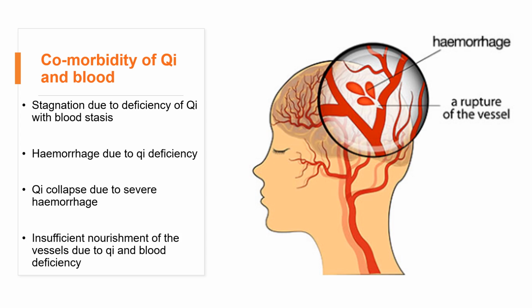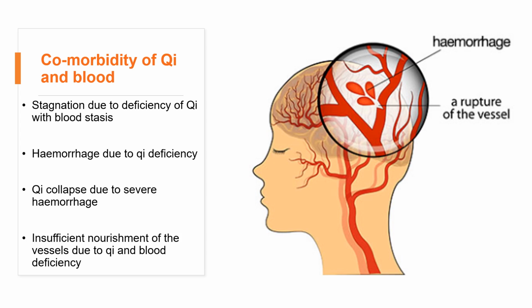Apart from the qi and blood disorder, the essence and qi also can happen together. That's because the essence, qi and blood, these three also can happen at the same time. That's because of the relationship, they can mutually generate each other. The qi can be generated from the essence. The qi also can nourish the essence. Blood also can be generated from the essence. We said the essence and blood have the same source.